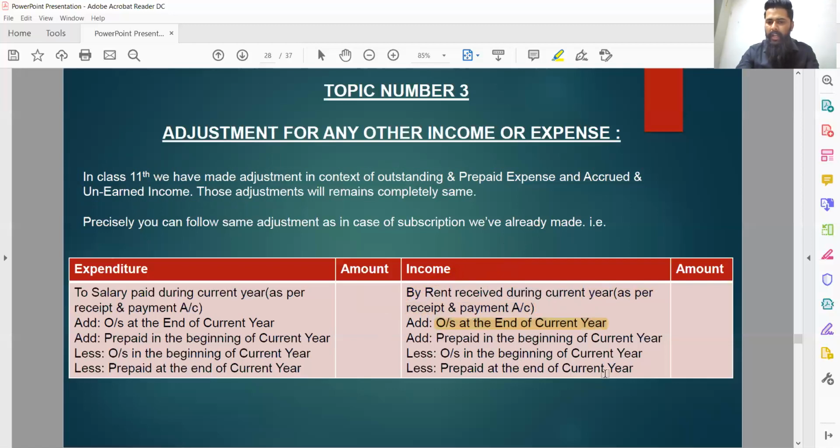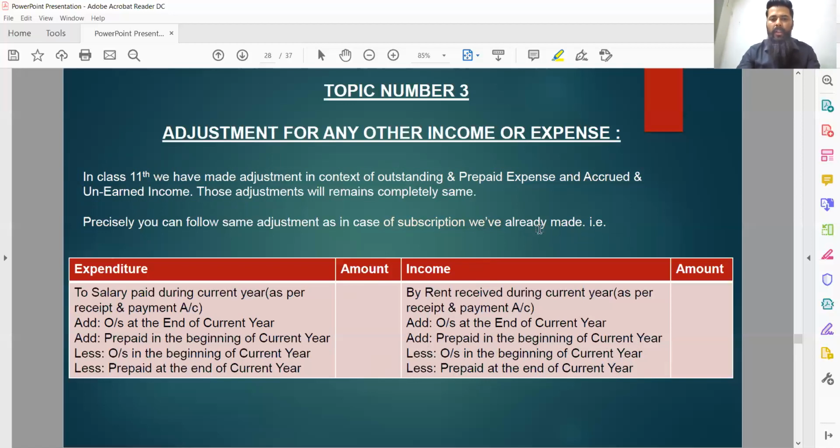All the adjustments remain the same. Outstanding at the end of the current year should be added, prepaid in the beginning of the current year should be added, and vice versa. Outstanding in the beginning of the current year and prepaid at the end of the current year should be deducted. All these adjustments are 100% same as in the case of subscription, which we have already discussed. There is no change at all.